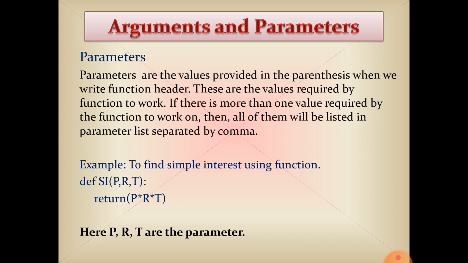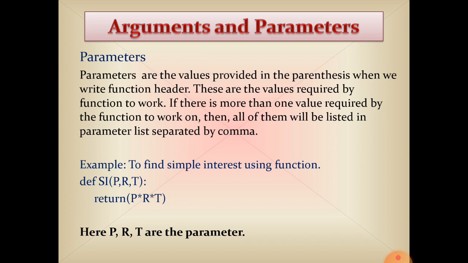Parameter, again you learn it. Parameters are the values provided in the parenthesis right after the function header. These are values required by the function to work. If there is more than one value required by the function, all of them will be listed in the parameter list, separated by commas.